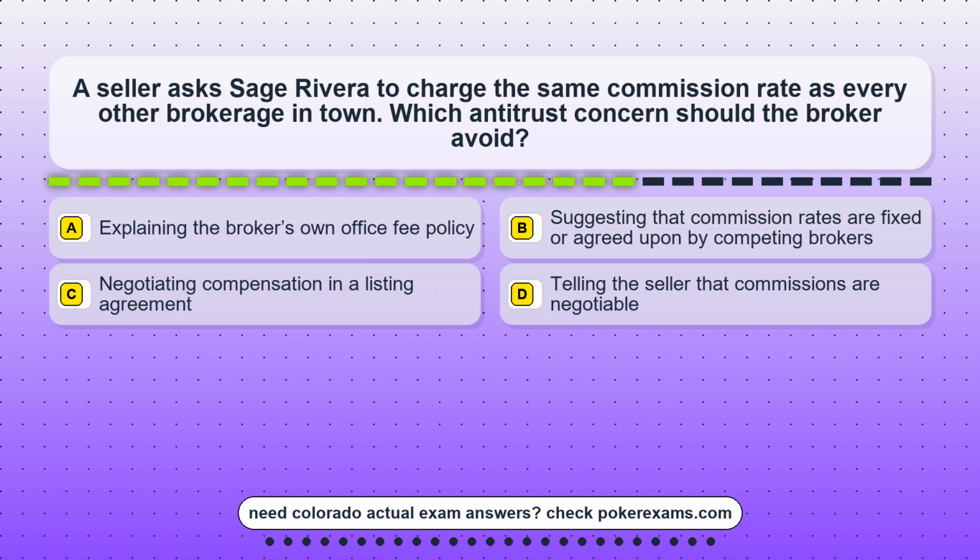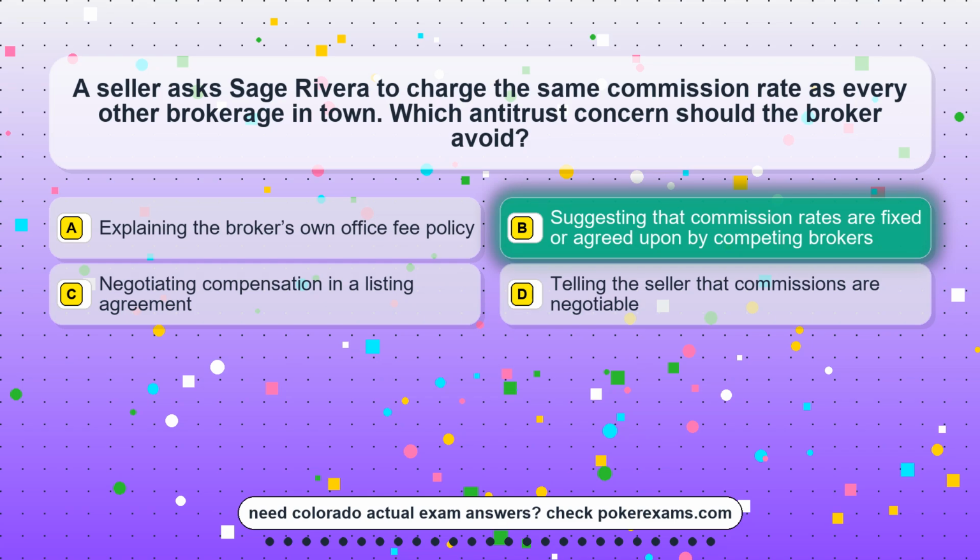Question 11. A seller asks Sage Rivera to charge the same commission rate as every other brokerage in town. Which antitrust concern should the broker avoid? Option A. Explaining the broker's own office fee policy. Option B. Suggesting that commission rates are fixed or agreed upon by competing brokers. Option C. Negotiating compensation in a listing agreement. Option D. Telling the seller that commissions are negotiable.